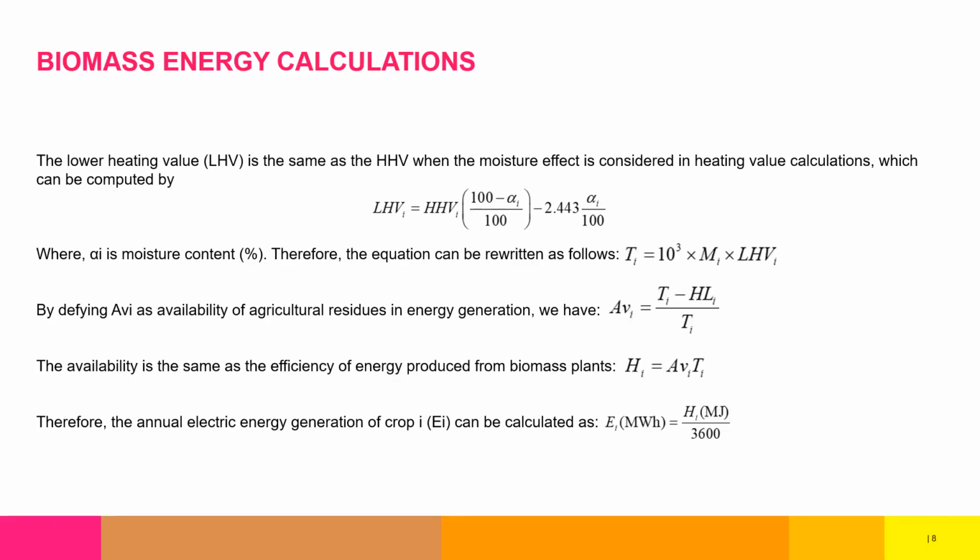After getting the higher heating value, we can also use it to estimate the lower heating value, which is the higher heating value minus the moisture of vaporization that is contained in the higher heating value. Then we can use it to estimate the actual energy that will be available. Once we estimate the actual energy, we can also find the electric energy that can be estimated using the relations that are shown.